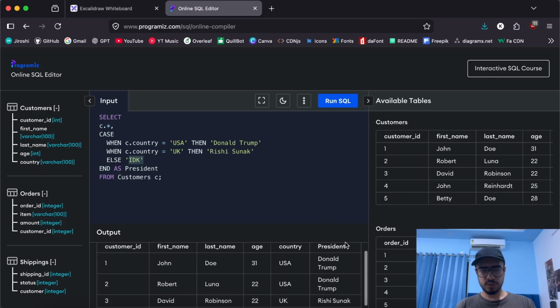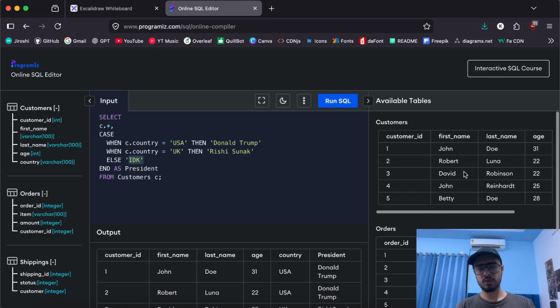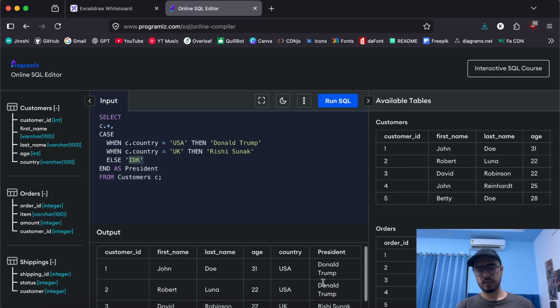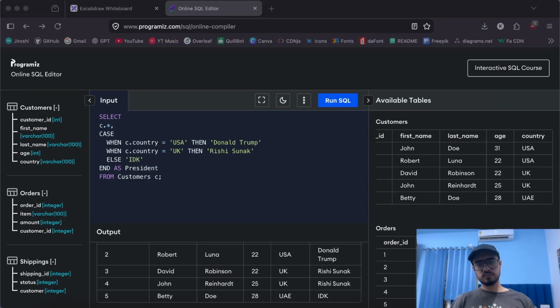Yeah, so you can see the output right here. It has added a president column to the table, although there is no president column present in the customers table, and it adds the president names. So for USA we have Donald Trump, USA Donald Trump, UK Rishi Sunak, and for UAE I don't know. Okay, so this is how case and when statements work. They are extremely handy and useful in practical scenarios, as well as in interview situations for LeetCode problems.